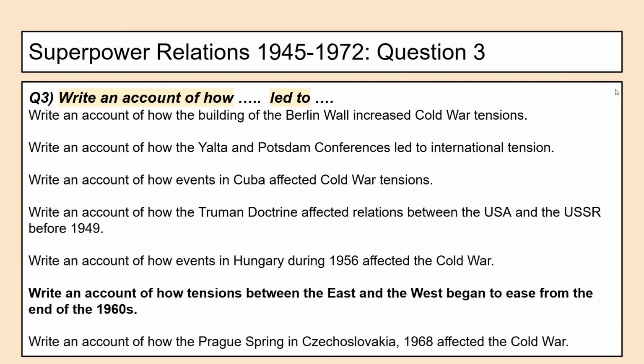I'm just highlighting a question from a few years ago, which bucks that trend, where it says tensions began to ease from the end of the 1960s. And this is where really you'd want to know a few things about data, things like the hotline being set up, SALT 1 being agreed, and so on.